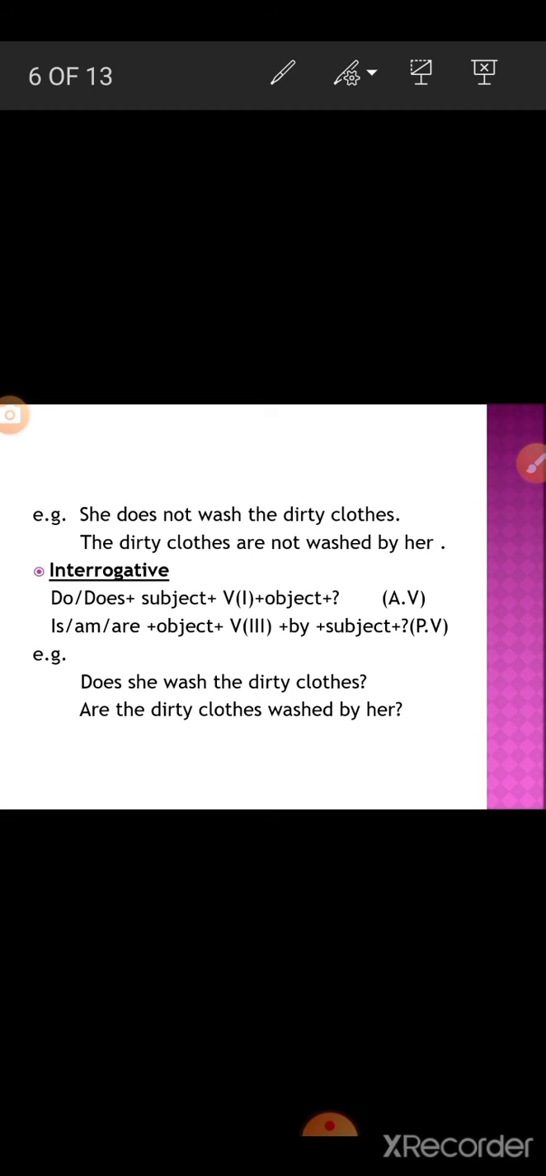Interrogative. In interrogative, we ask the question, so the helping verb comes first. In an active statement, we have do/does plus subject plus first form of the verb plus object. When we change the active statement into passive, the helping verb will be is/am/are plus object plus third form of the verb plus by plus subject. An example is: Does she wash the dirty clothes? When we change it into passive voice: Are the dirty clothes washed by her?